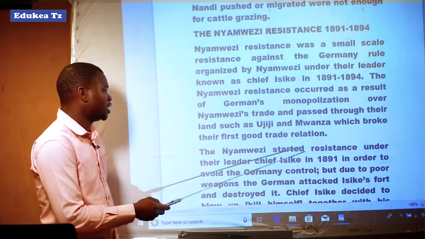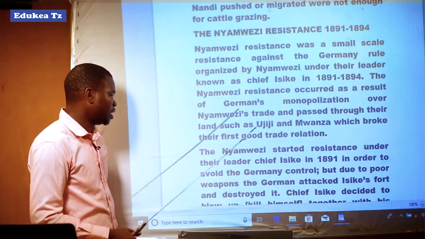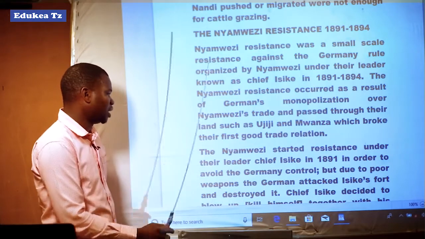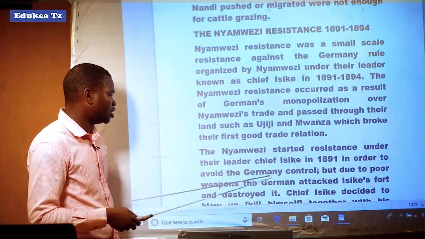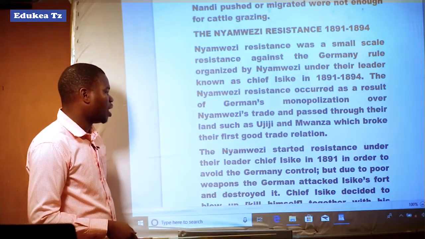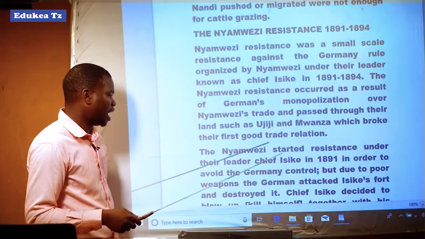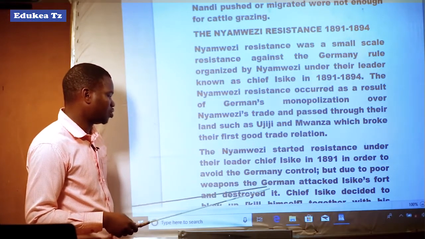The Nyamwezi started the resistance under the leadership of Chief Isike in 1891 in order to avoid the German control. But due to poor weapons, the Germans attacked Isike's fort and destroyed it.